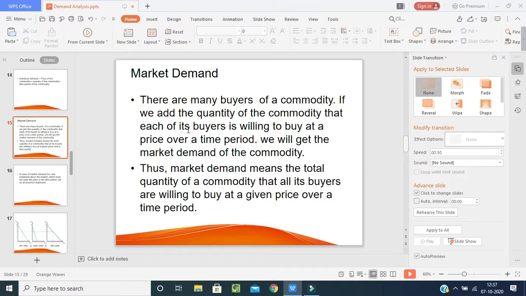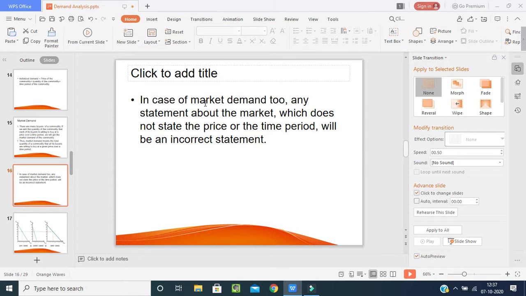Thus market demand means the total quantity of a commodity that all its buyers are willing to buy at a given price over a period of time. That's the market demand at a particular time period with a particular price, with a particular quantity of buyers. I will show you one more. In case of market demand, any statement about the market which does not state the price or the time period will be an incorrect statement.